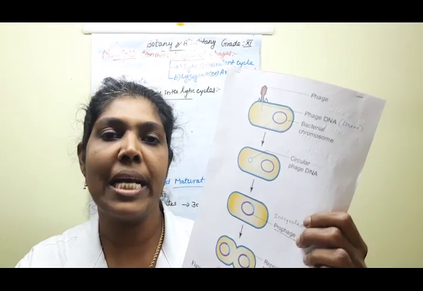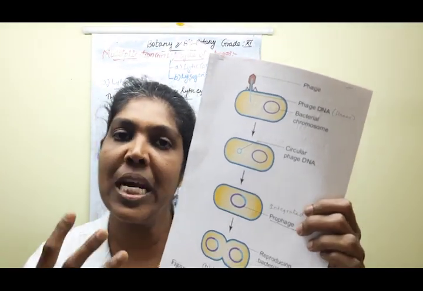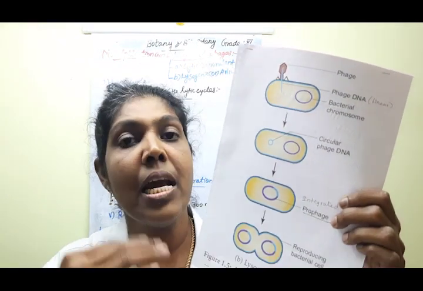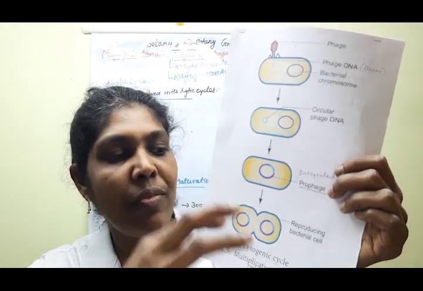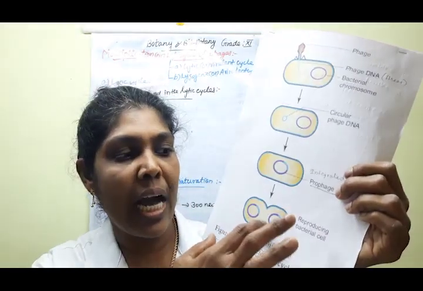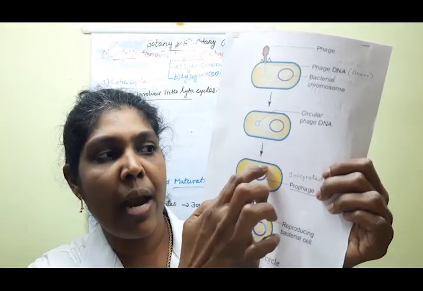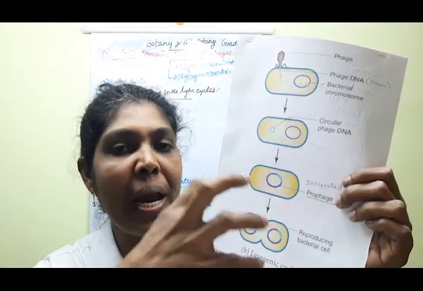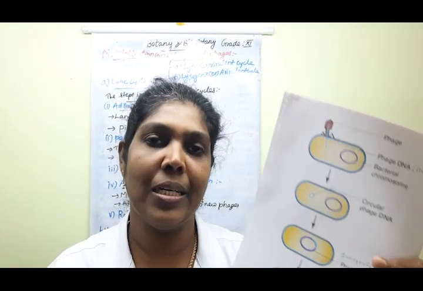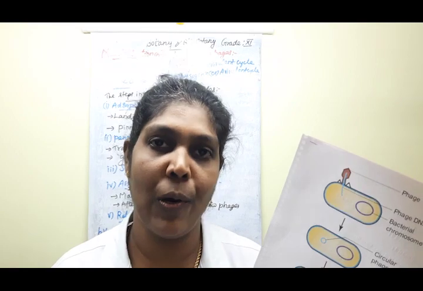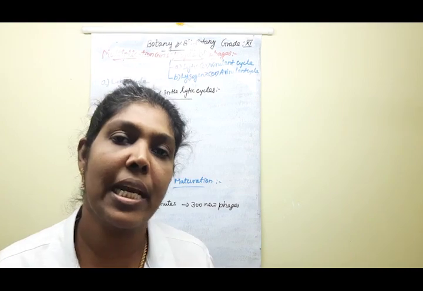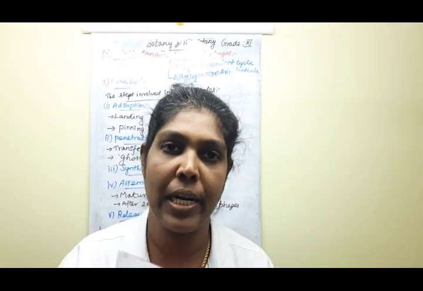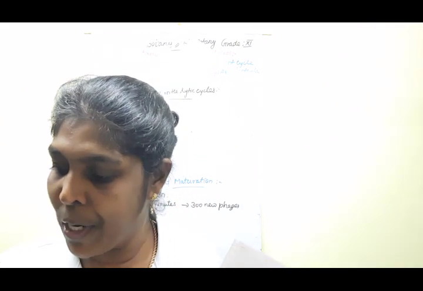Then for multiplication, there are some receptor proteins, children, that act in the multiplication process of the lysogenic cycle. Whenever the cells divide, the integrated form, the prophage, divides along with them. Through the prophage only, the multiplication of the phage particles goes on. Understood, children? Say yes or no? This is the second type of multiplication of phage particles. Understood?